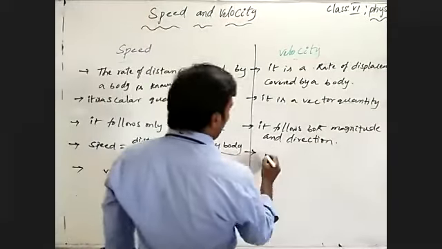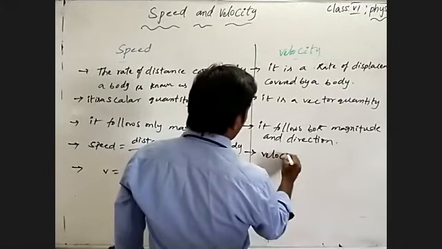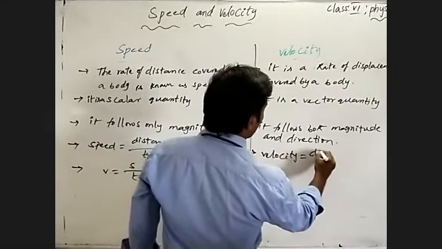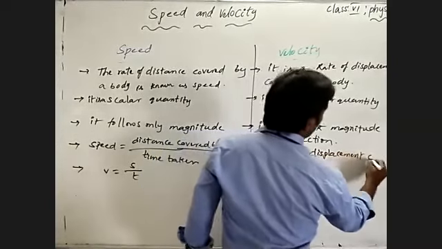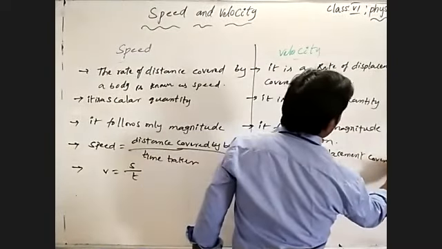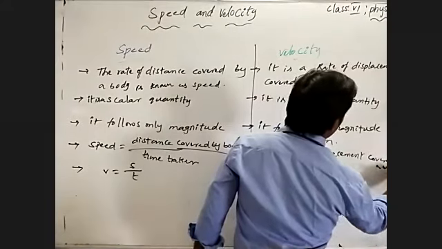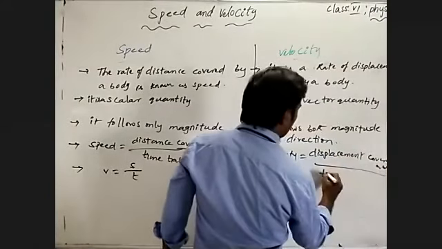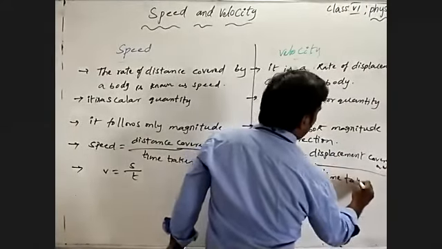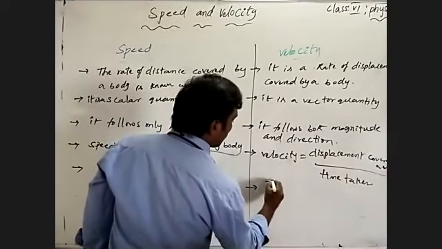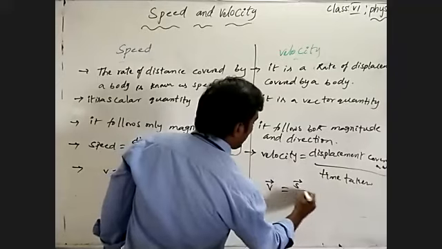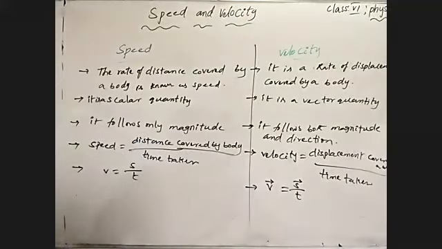From that, velocity is equal to displacement covered by a body by time taken. So velocity is equal to displacement by time.